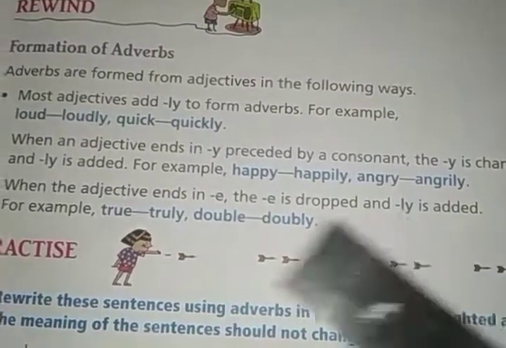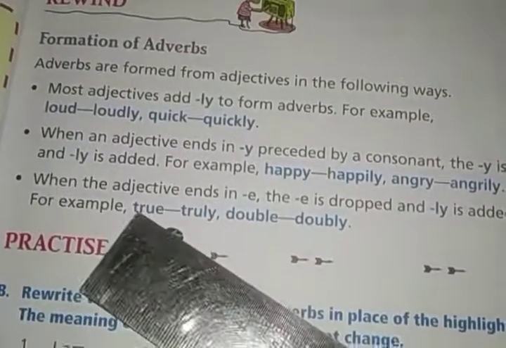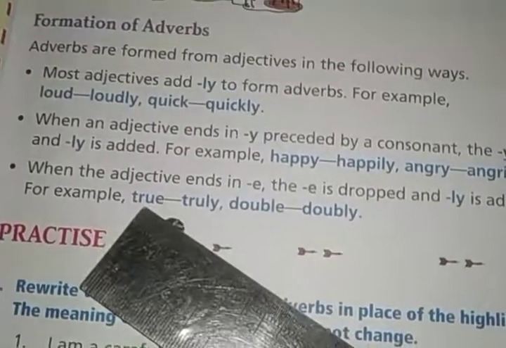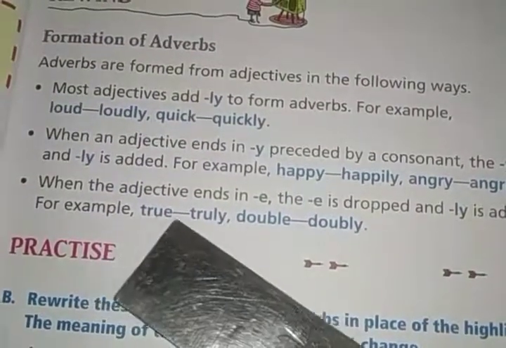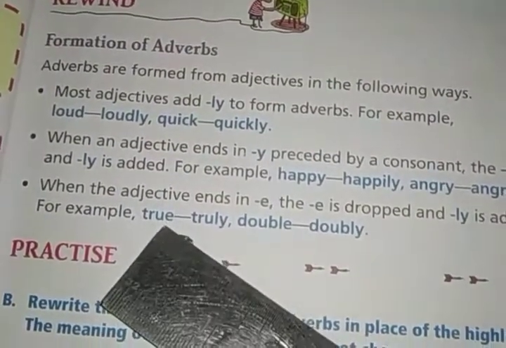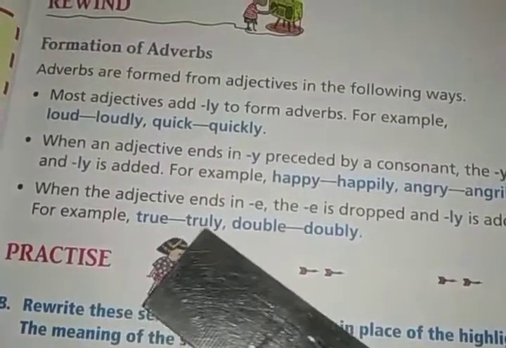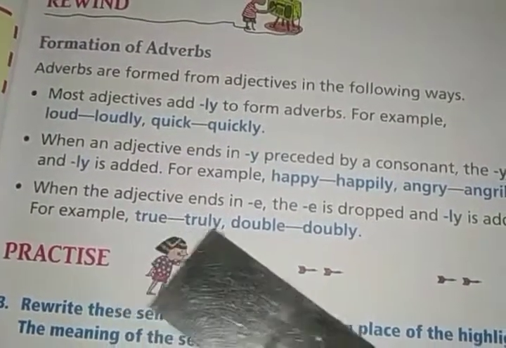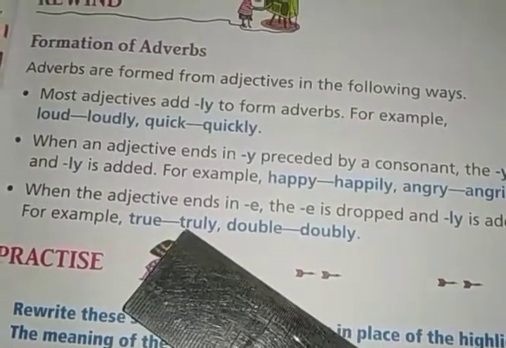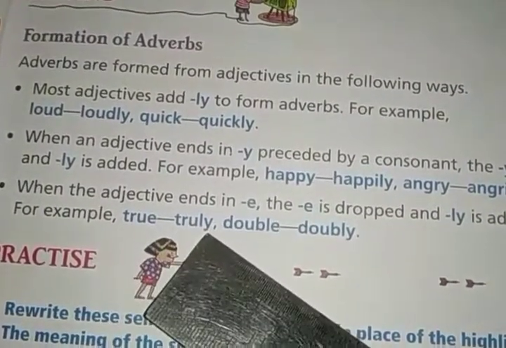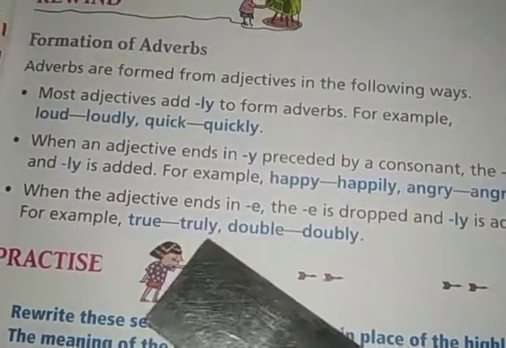Look at this word. Example, true. The adjective true is ending with e, so we can omit that e and add ly. Then it becomes truly, which is an adverb. The adjective true becomes the adverb truly.